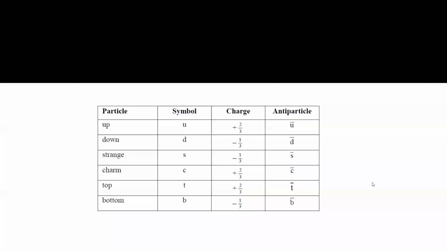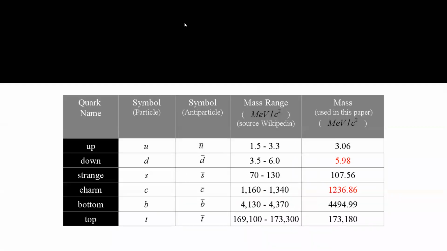This is in terms of the mass. So up mass is about 1.5 to 3.3 mega electron volt per c squared. We already discussed. Down from 3 to 6. The exact value you don't have to learn. The important thing is identifying which one is heavy and which one is lighter.